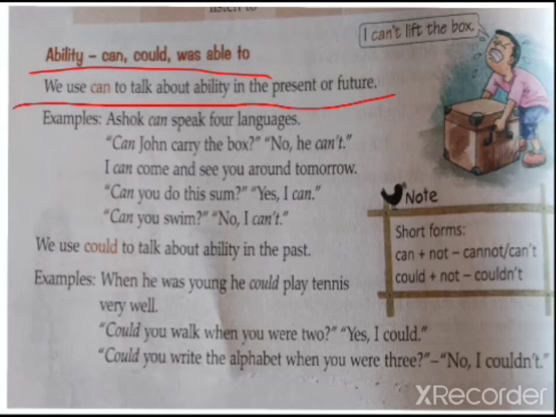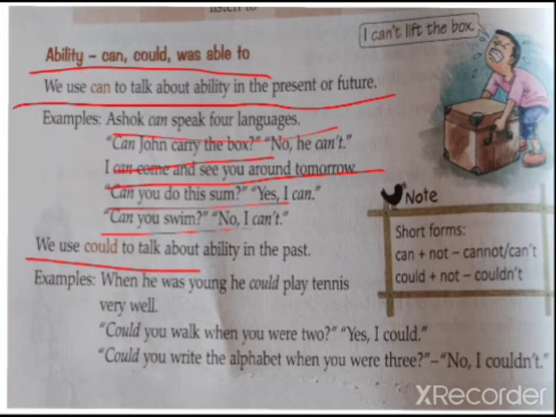See the example. Ashok can speak 4 languages. Can John carry the box? I can come to see you tomorrow. Can you do the sum? Can you swim? So all this is ability. Can you come with me? Don't you ask your friend? Can you come with me to the principal? Right? So that is a permission. Sorry. Can you do drawing? Can you do this drawing for me? So yes, you are asking about the ability that can be done, right? So you can use can for present and future.